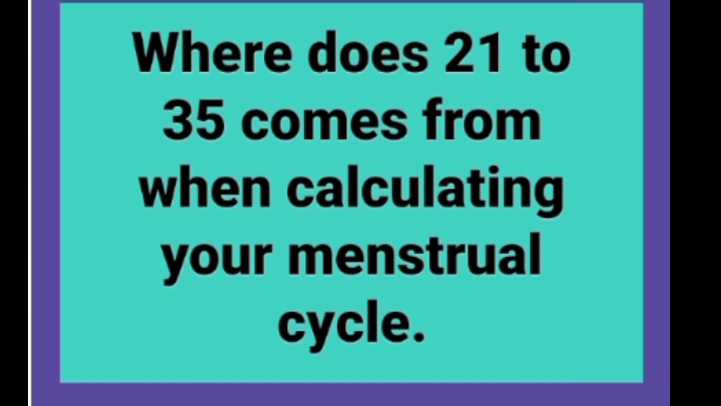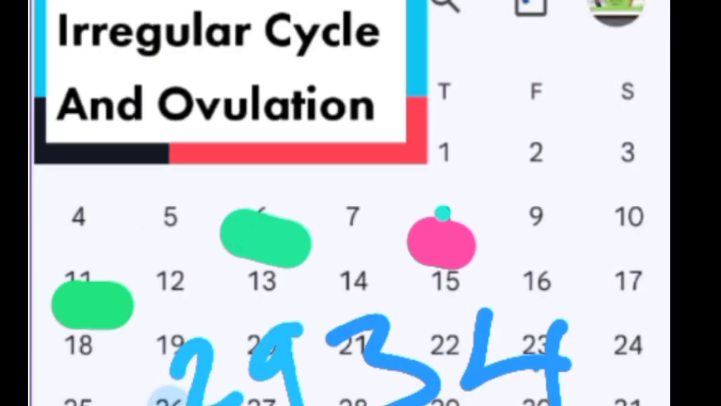So if your cycle is 21 days, it is normal; 22 is normal, 23, 24, 25, 26, 27, 28, 29, 30, 31, 32, 33, 34, and 35 are normal. So between 21 and 35, we consider it to be a normal cycle. That is why we have 21 to 35 when counting our cycle. We explain this so that people can understand.